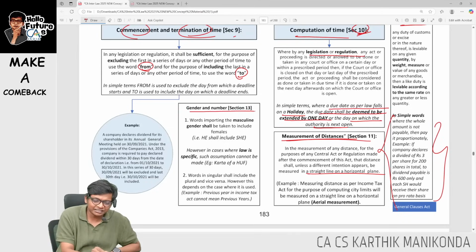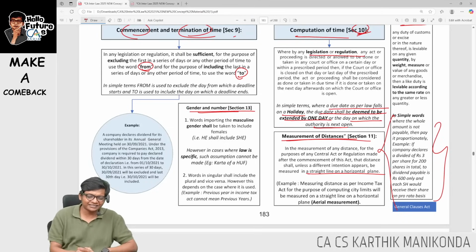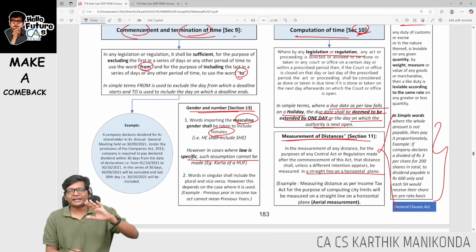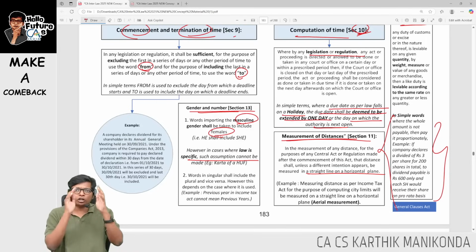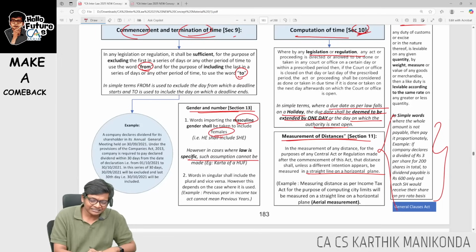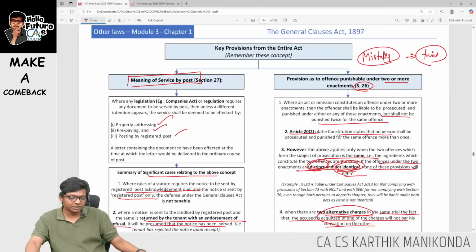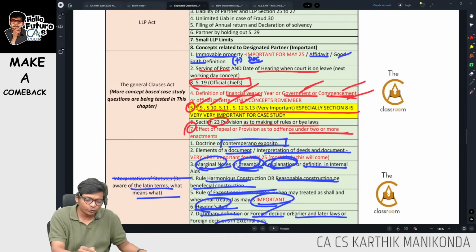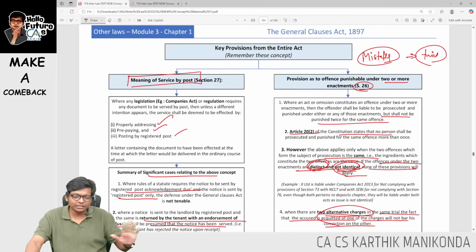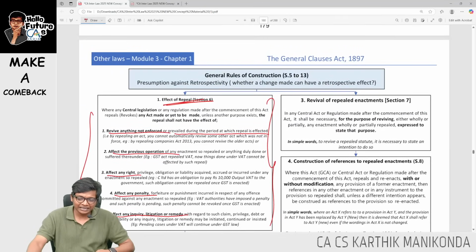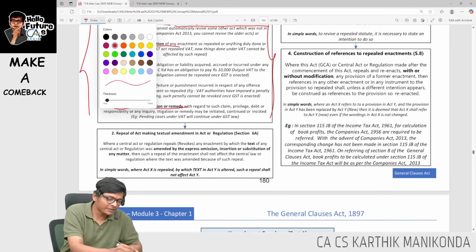Next, section 13, gender and number. This came in the September exam, guys. Masculine includes feminine, but if the law is specifically saying otherwise, this assumption cannot be made. Where the law says it includes only women or only male, then we cannot say masculine includes feminine. And lastly, singular shall include plural and vice versa. This is the last, section 13. So I have covered 9, 10, 11, 12 and 13. And lastly, newly I have added in the expected question list is section number 8, guys. If you ask me, I am going to end our list.